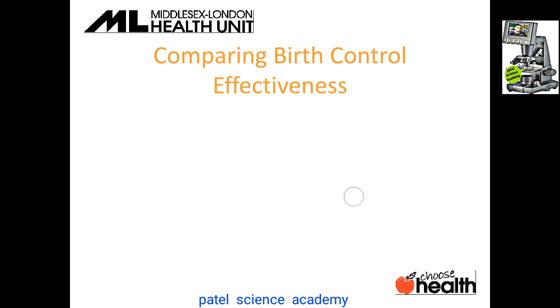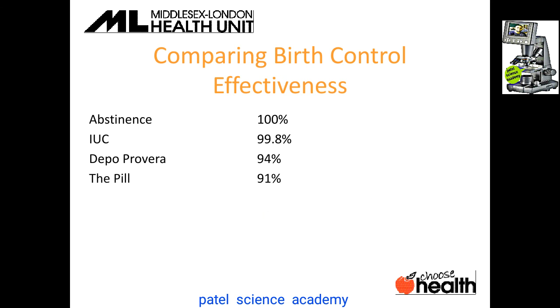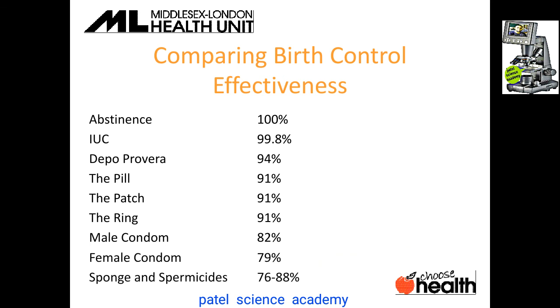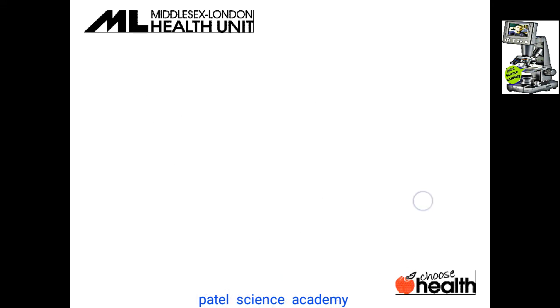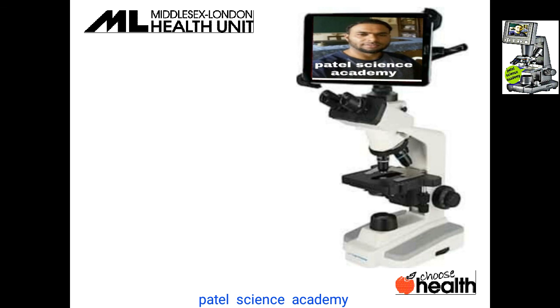Comparing birth control effectiveness, abstinence is 100% successful. Intrauterine contraception is 99.8% effective. Depo-Provera is 94%. The pill is 91%. The patch is 91%. The ring is again 91%, the male condom 82%, the female condom 79%, and sponge and spermicides 76 to 88% effective. This is about this lecture.